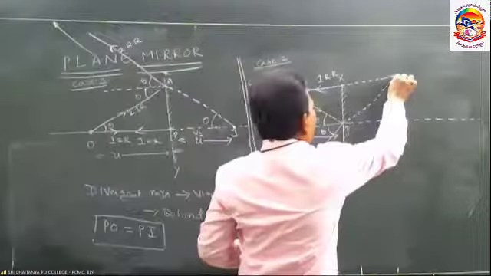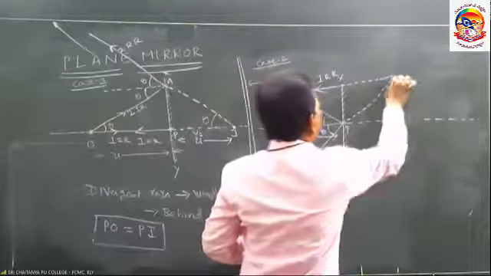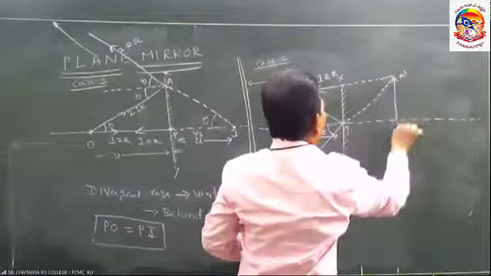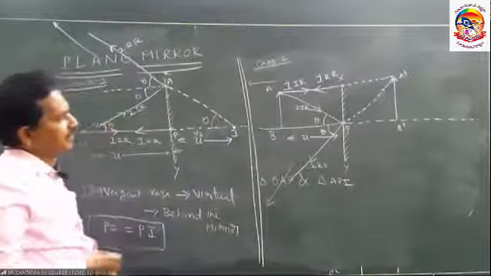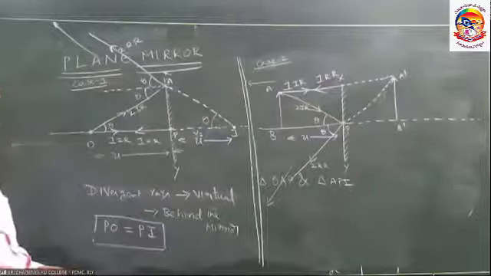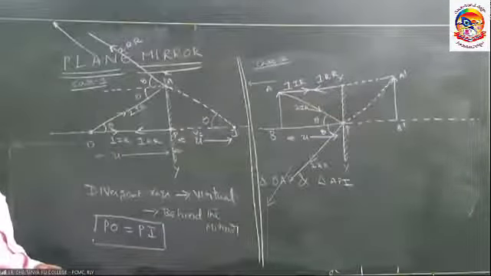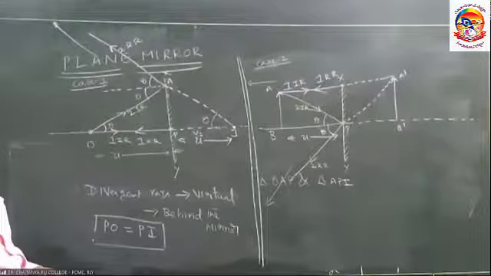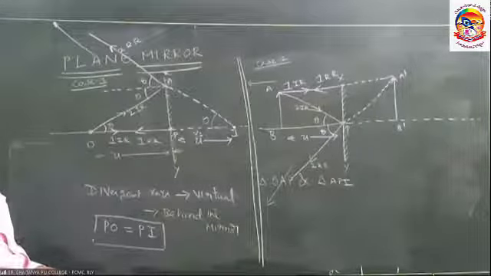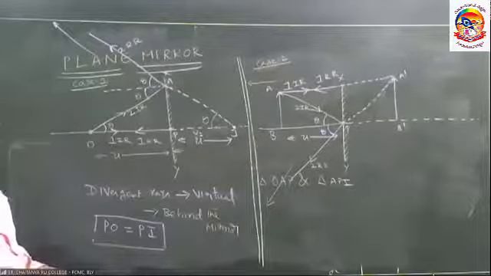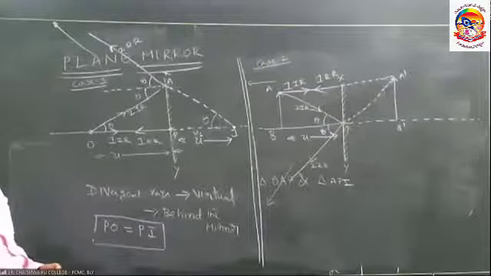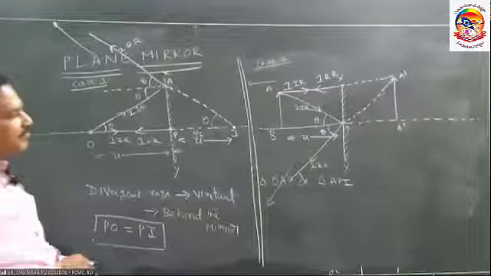Here the image will be formed. A dash B dash is the image. AB is the object. A dash B dash is the image. Here also the same: the image will be formed behind the mirror. Virtual image, because the image is formed due to divergent rays.